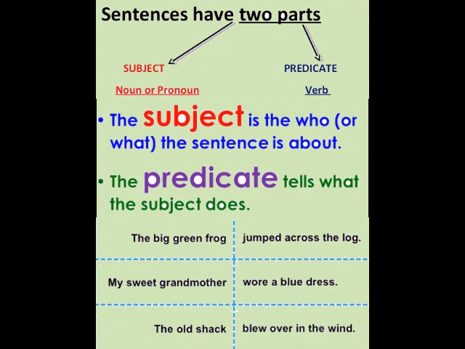But sometimes in a sentence, the subject comes afterwards and the predicate comes at the start. We will do this exercise, and then we can come across some sentences in which the subject is first and then the predicate, and in other sentences the subject is in the middle and the predicate is on both sides. Let's start exercise number 2.